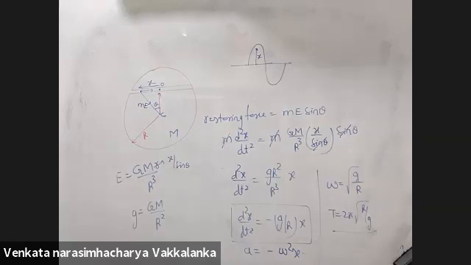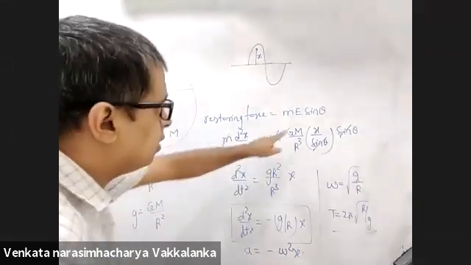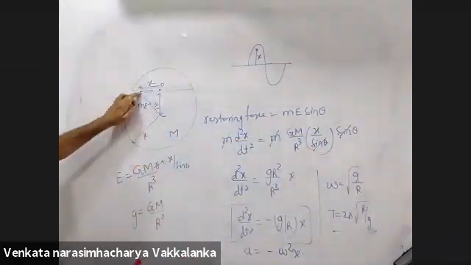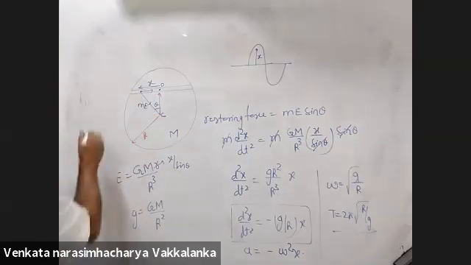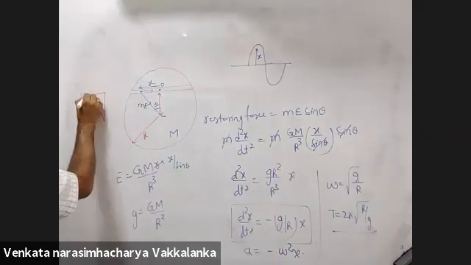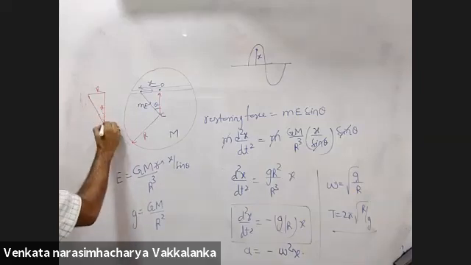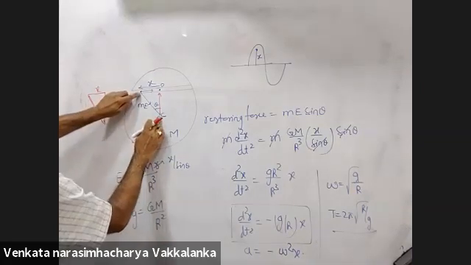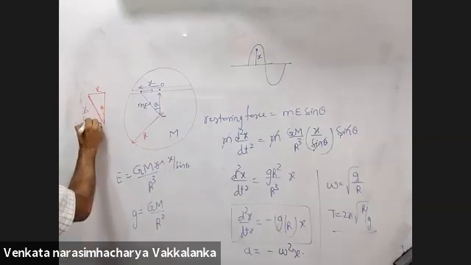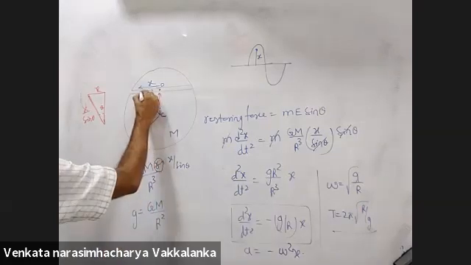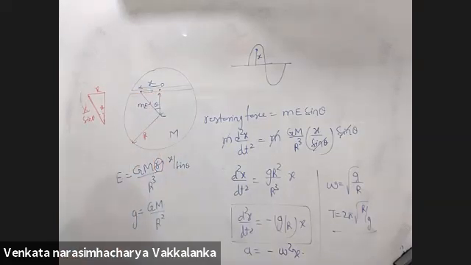Can you once again explain how you got sine theta? I couldn't get that. Take a right-angled triangle like this. This is x, this is theta. What will be the hypotenuse? That will be x by sine theta. So the distance which I take as r is the distance of that point from the center.